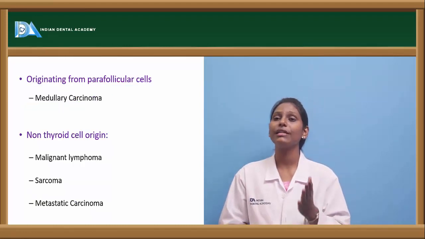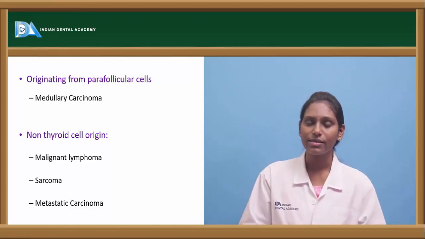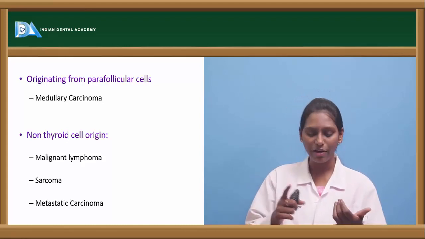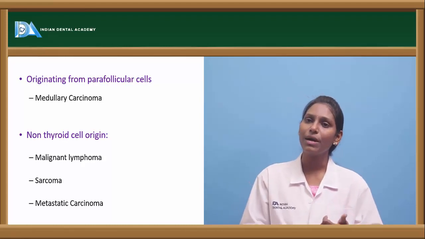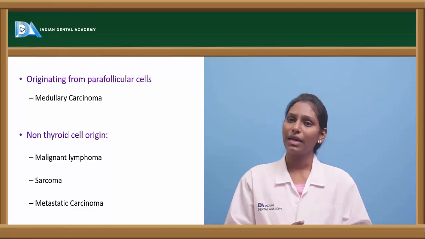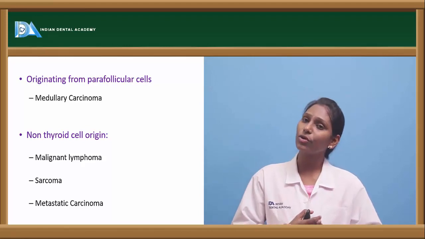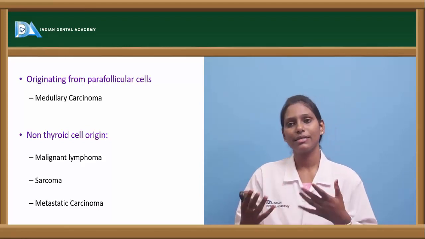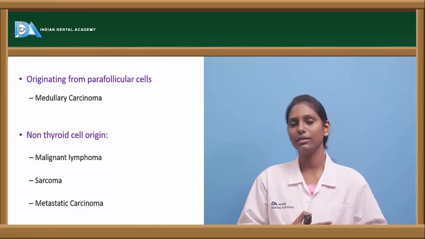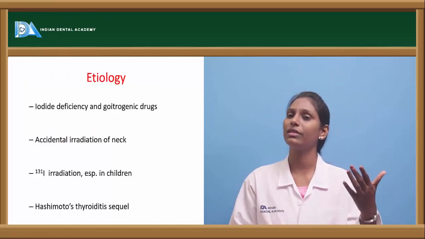If it originates from parafollicular cells, the example is medullary carcinoma. If it is not of thyroid cell origin at all, then we have malignant lymphoma, sarcomas and metastatic carcinomas. As I already told, the thyroid gland can be a site of other tumors, for example sarcoma, and it can also be a site of metastasis from distant organs. So metastatic carcinoma can also occur in the thyroid gland. So this is the classification of malignant neoplasms of the thyroid gland.